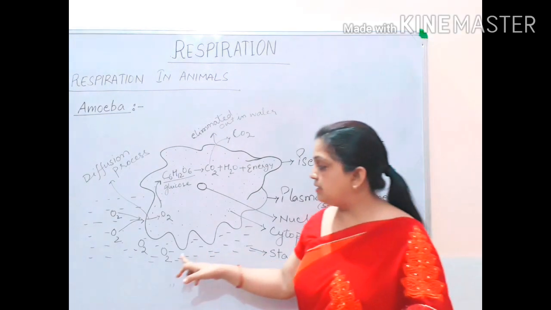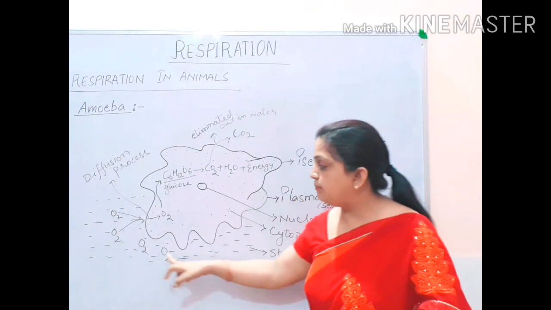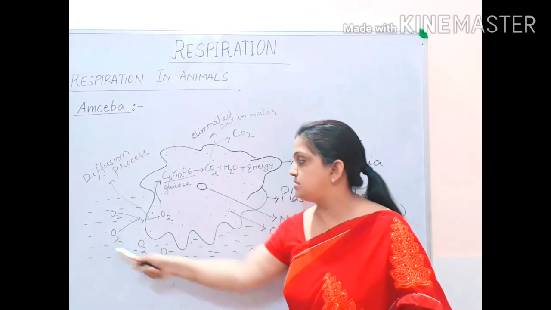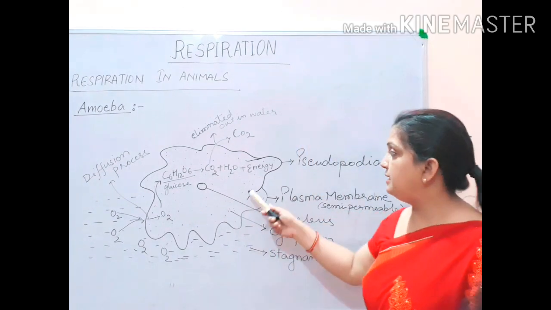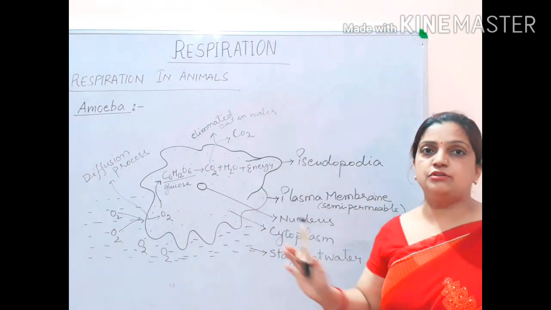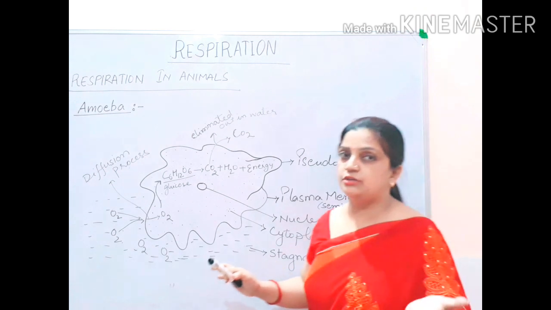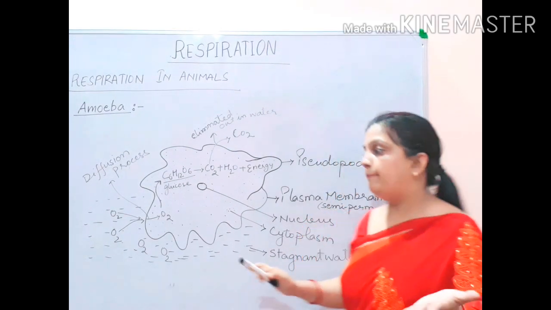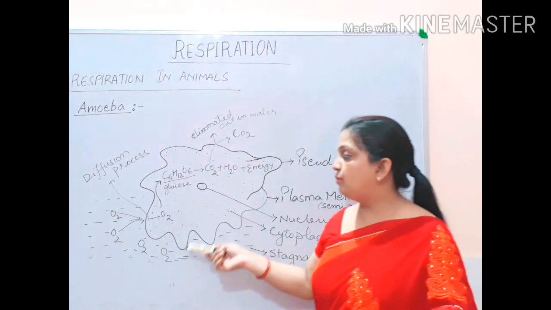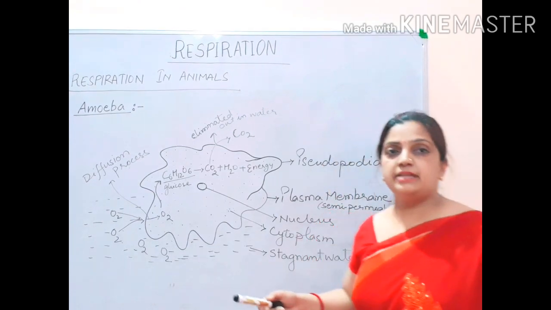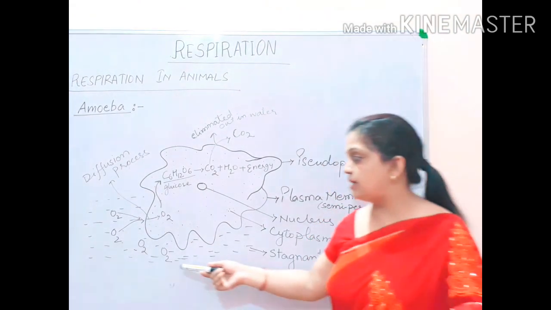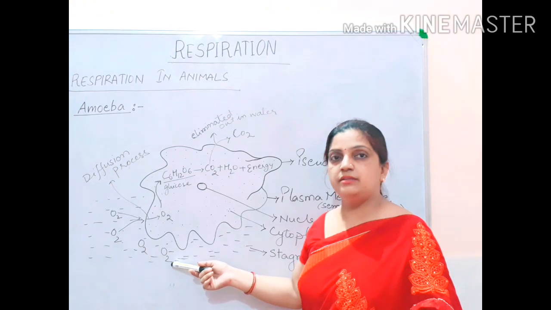You will see that on the board I have drawn many molecules of oxygen in the water. Inside I have not drawn a single one. It doesn't mean that oxygen is not present in the body of amoeba, but more oxygen is there in the water. So the concentration of oxygen is higher in the water.